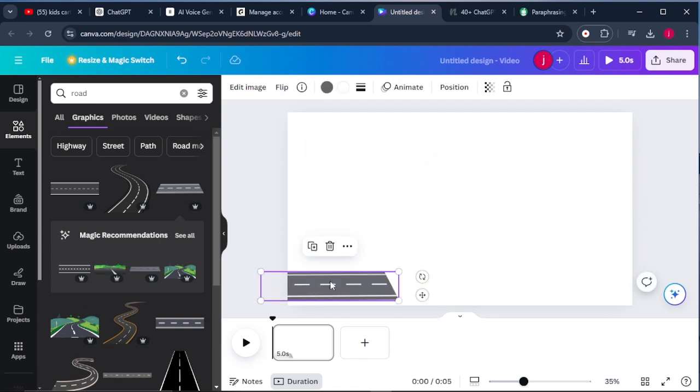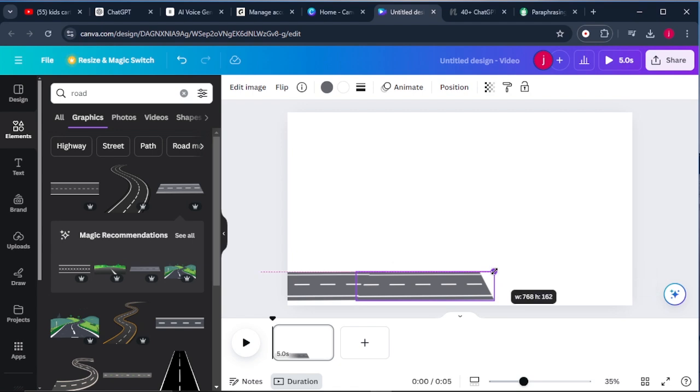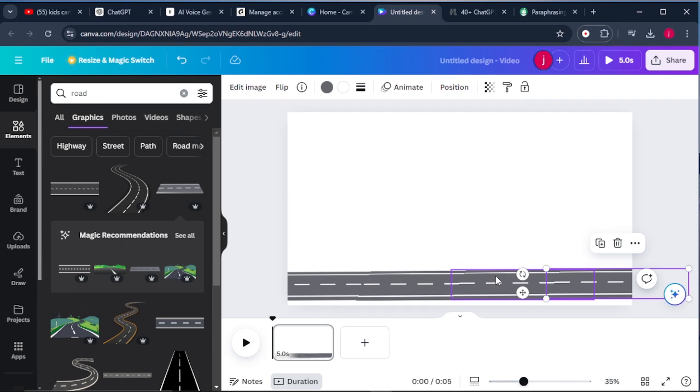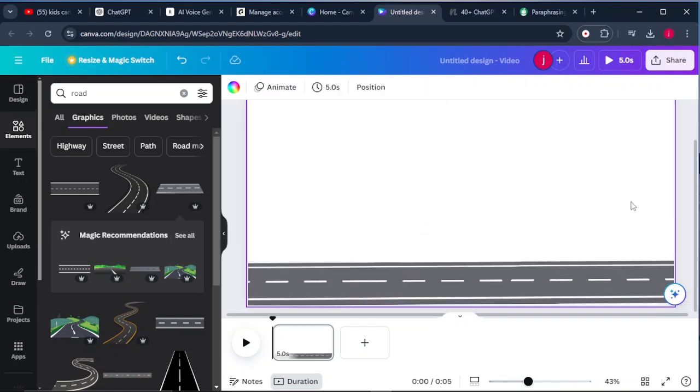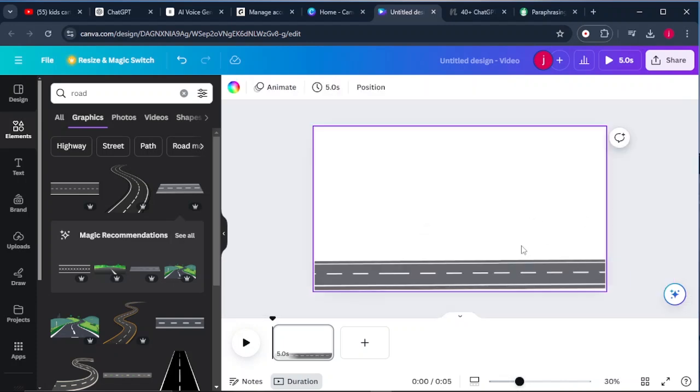And what I simply do is I'll Control D to duplicate the road. And I'll place the road somewhere here. And I'll increase the size so that it looks the same. So again, I'll Control D to duplicate it. And again, I'll Control D to duplicate it. So once it's like that, I'll just align it straight so that it is perfectly aligned. From there, what I simply have to do is to increase the size. Okay, so this is perfect. So from here, what I simply have to do is I'll place some hills and just some background image so that it looks to be realistic.